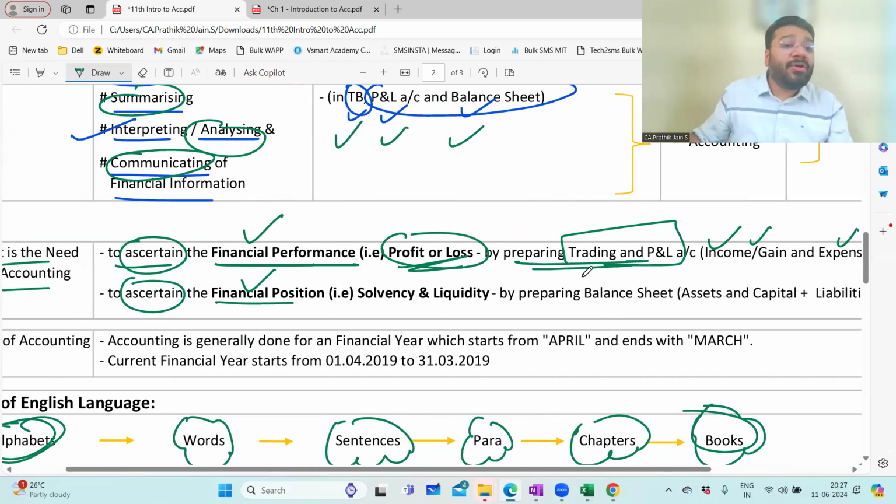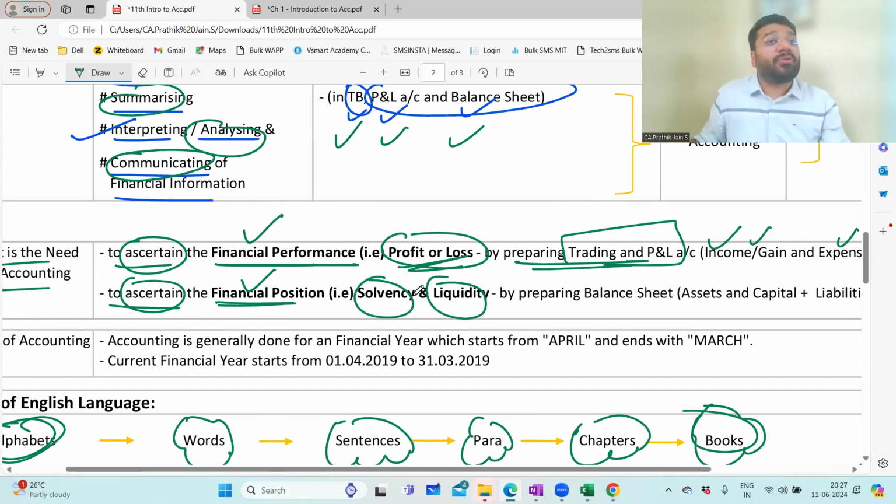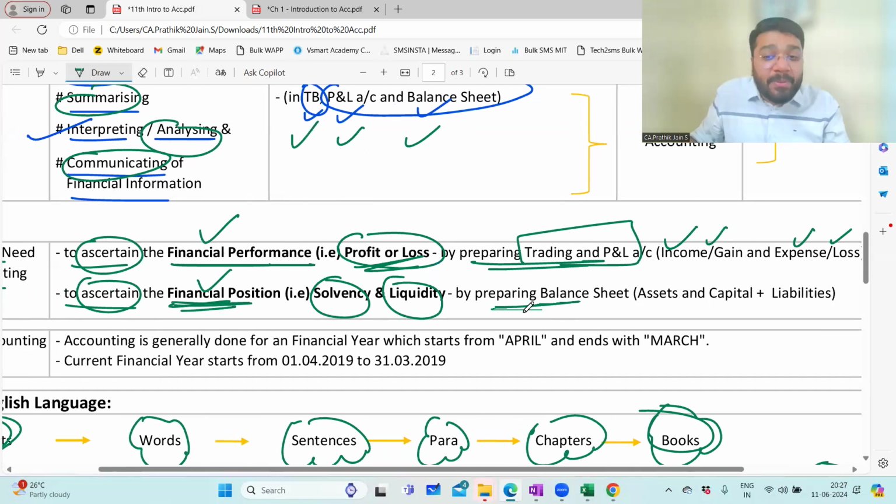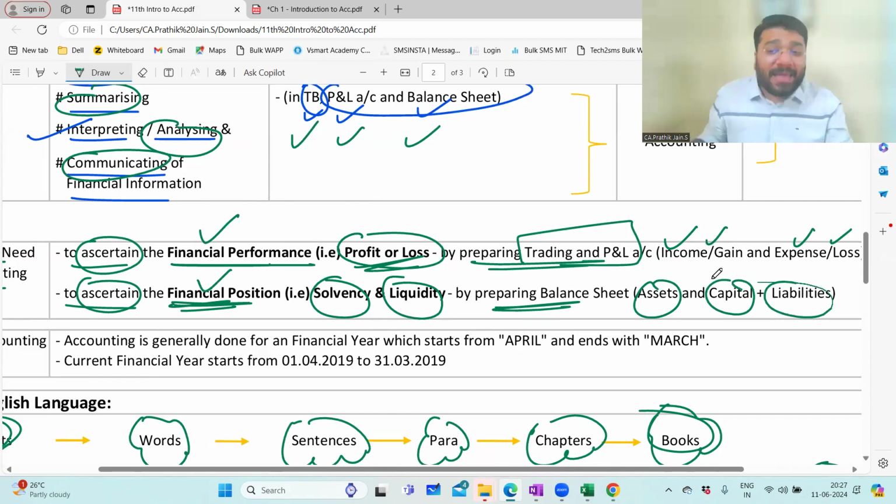So second, you are preparing accounts to know the financial position. Means what? To identify the solvency and the liquidity position. So what is solvency? What is liquidity? You'll understand in 12th standard, when I do the ratio analysis. So how do I know the financial position? By preparing the balance sheet. So in the balance sheet, what do I record? You record all the accounts which have got the flavor of asset, capital, and liability.